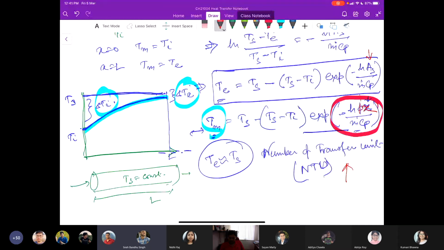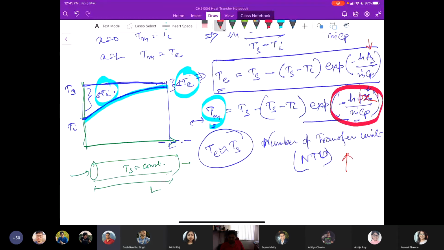In order to increase the amount of heat being transferred, you have to control this number of transfer units. If these properties are fixed and the temperatures are given during design, you cannot play with those temperatures, but then how do you enhance the heat transfer rate?